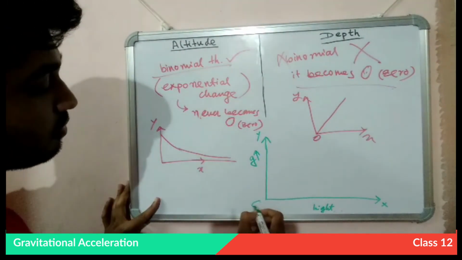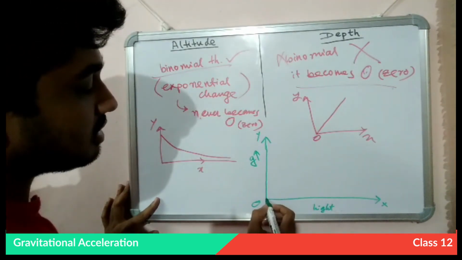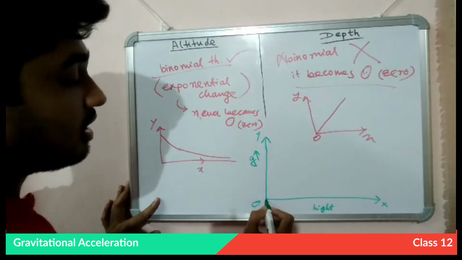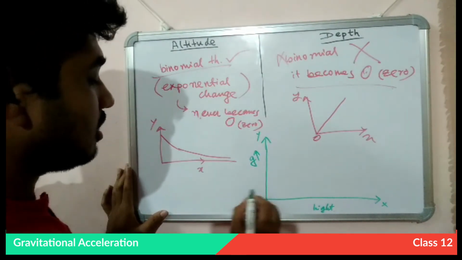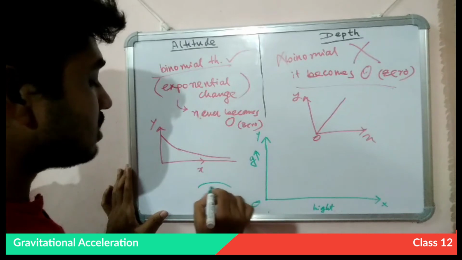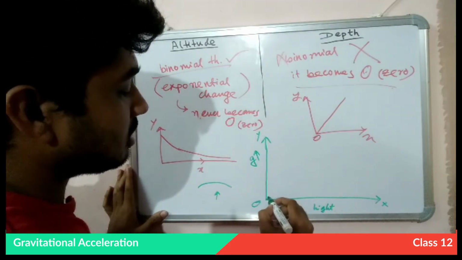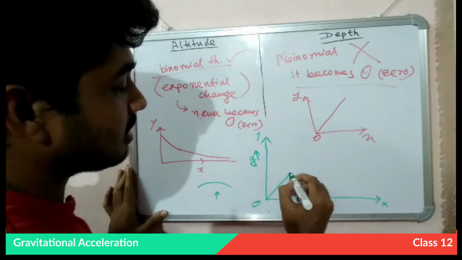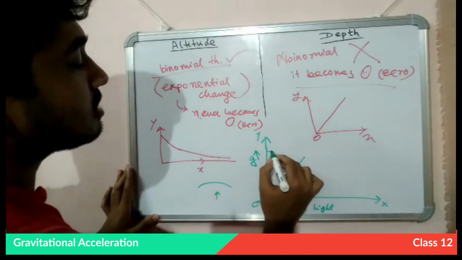So if we start from the center of the earth, it is zero height, and gravitational acceleration is also zero. As we come forward towards the surface, the gravitational acceleration will keep increasing linearly.